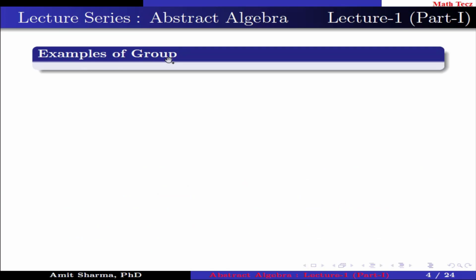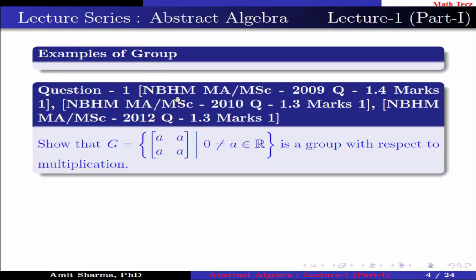Examples of group. Question number 1. This question has been asked in the NBHM MA/MSc exam in 2009, 2010 and 2012. Question is, show that the set G containing 2 cross 2 matrices whose all elements are the same, the element is not equal to 0 and belongs to real numbers, is a group with respect to multiplication.